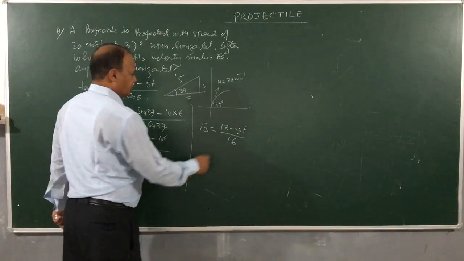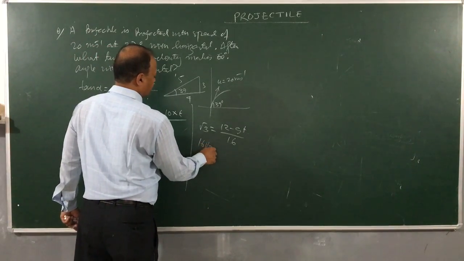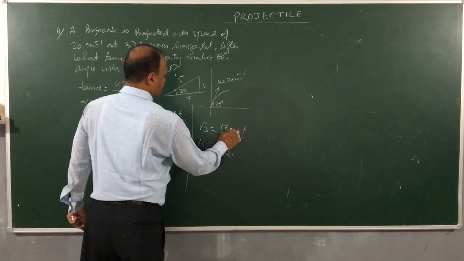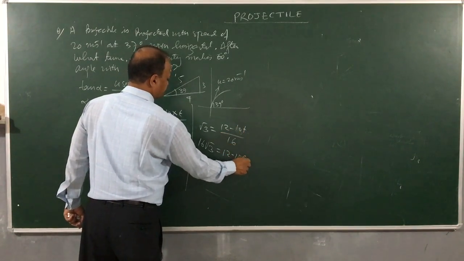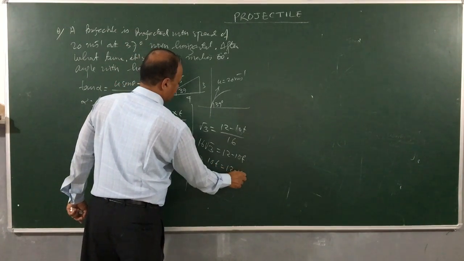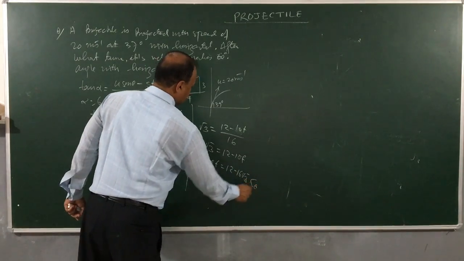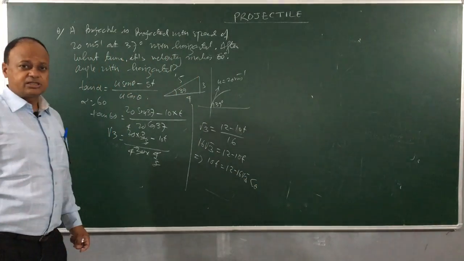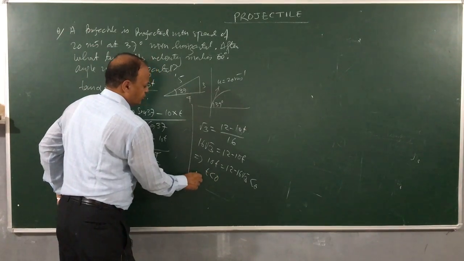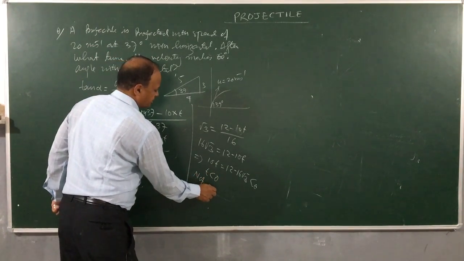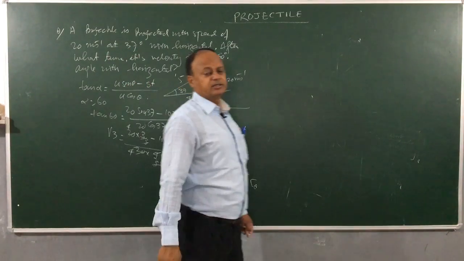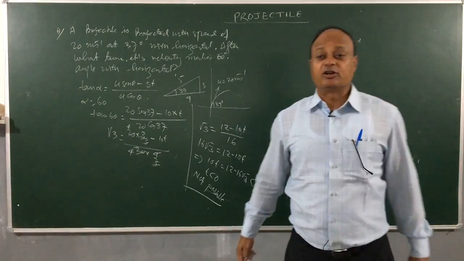Clear? So multiplying, 16 root 3 is equal to 12 minus 10t. So 10t is equal to 12 minus 16 root 3. Now this is negative, so that means t is negative. Is it possible? Not possible. It means this velocity will never make a 60-degree angle with the horizontal.